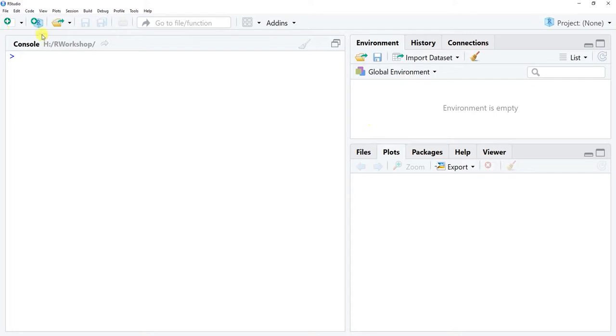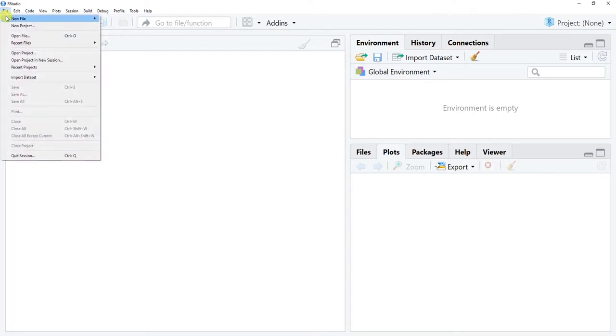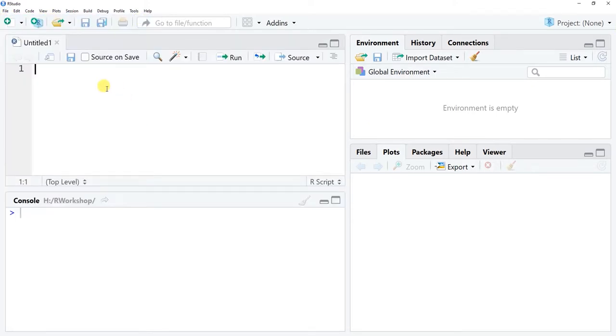So first things first, we need to do File, New File, R Script if we're working in RStudio, to open up our R script editor here. I'm going to use the hashtag to note we're doing an independent samples t-test in R for this tutorial today.